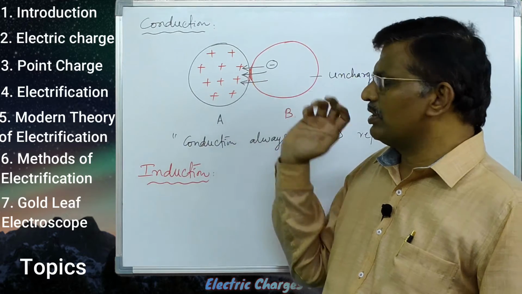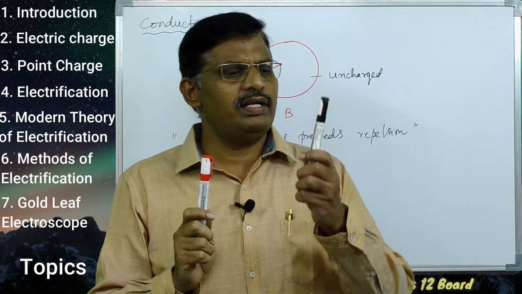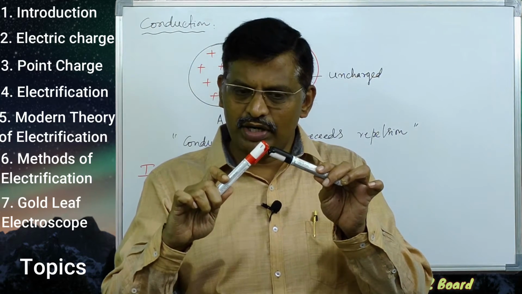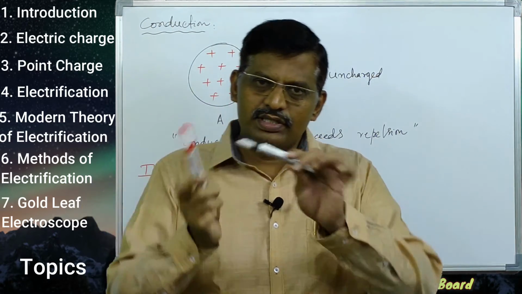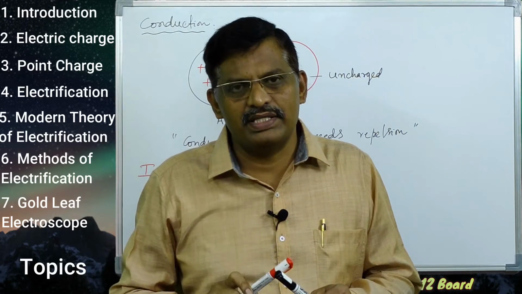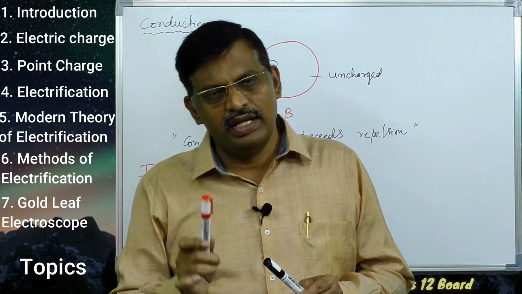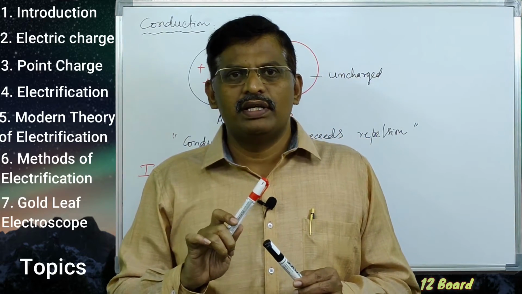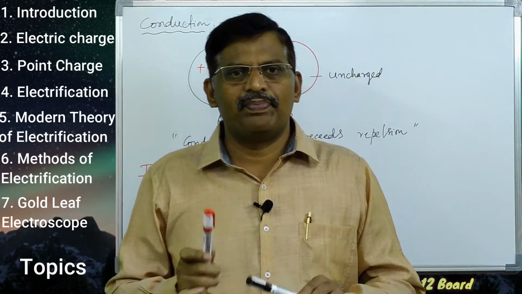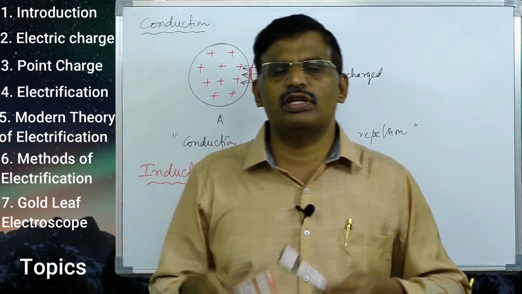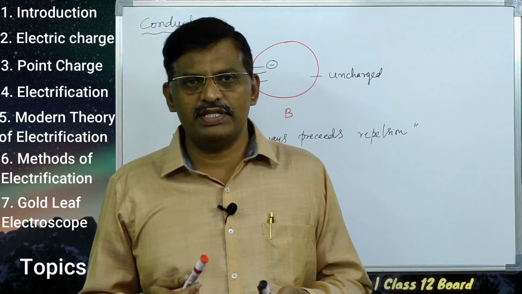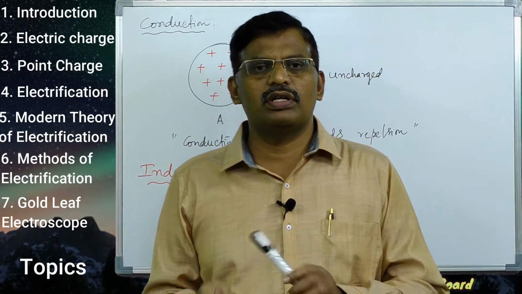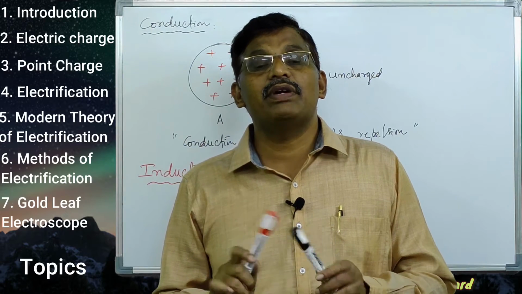The second method is conduction. One charged body and one uncharged body are kept in contact, so electrons transfer from one body to another. In the first method, due to the exchange of electrons, both bodies become charged. In conduction also, both bodies get the same kind of charge.